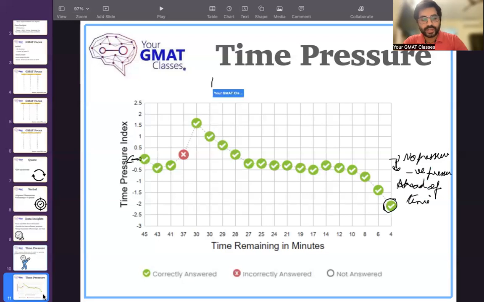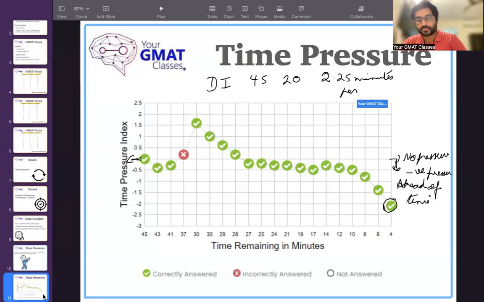And this is of the Data Insights section. So 45 minutes for 20 questions means you have roughly 2.25 minutes per question. So if you have 2.25 minutes per question, having an extra 4 minutes for the last question means you actually have negative time pressure. Now, why is this important? This is important because the time allocated to the section has decreased. Earlier, a section was more than 60 minutes. Now it is just 45 minutes.